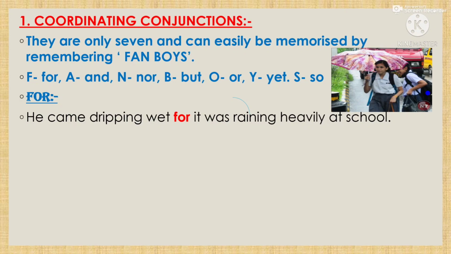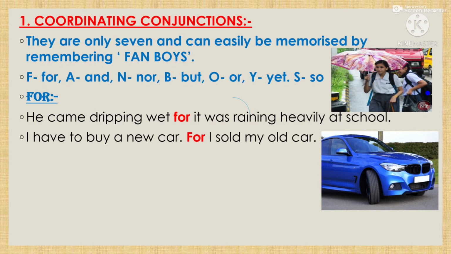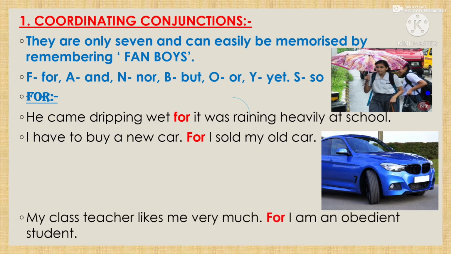So for may be used for a reason. Here for is used as a reason. He came dripping wet, for it was raining heavily at school. Another sentence: I have to buy a new car, for I sold my old car. Here also for is used as a reason. Next, my class teacher likes me very much, for I am an obedient student.